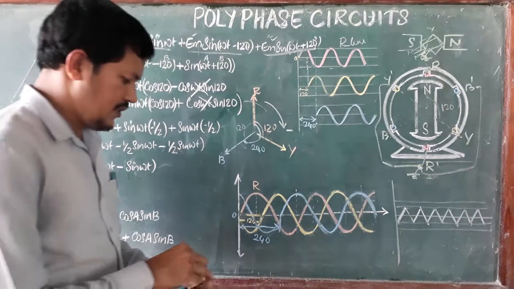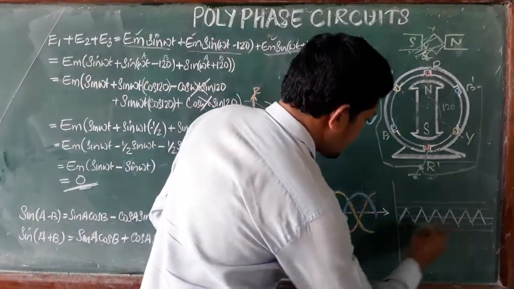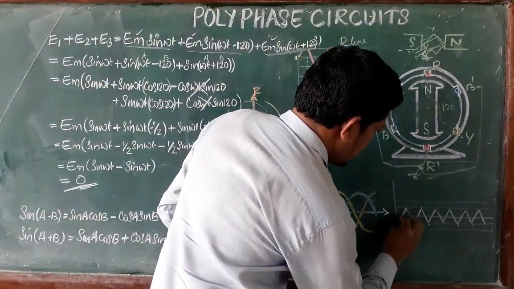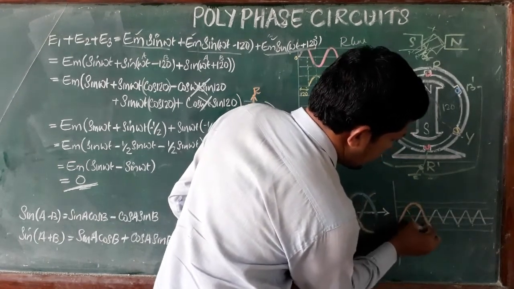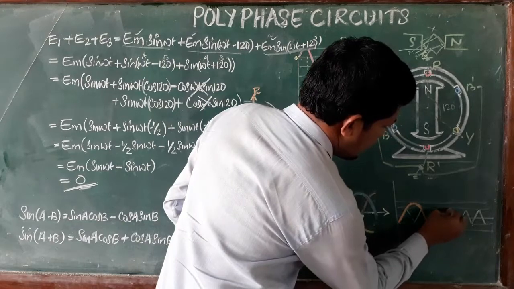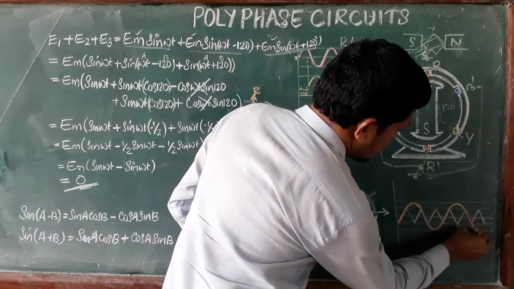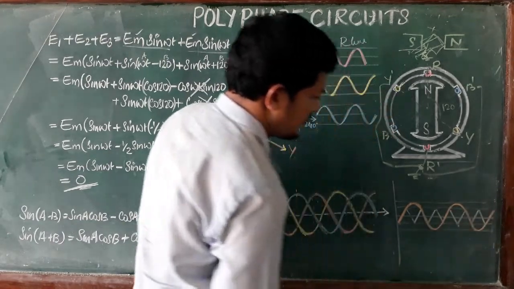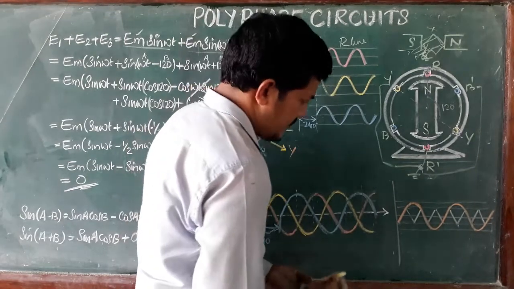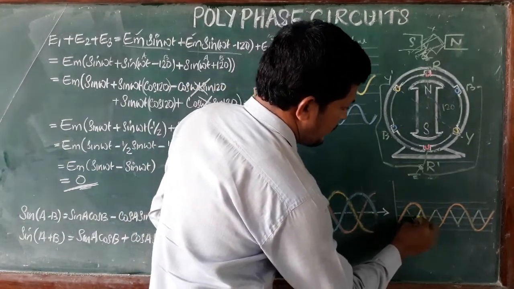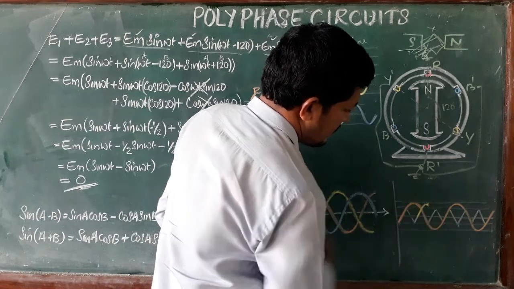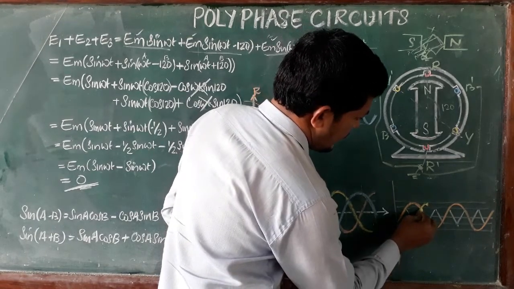So I am drawing the R phase like this. R phase starts here and goes like this, touching this line, this line, and this line. The Y phase should come after the 90 degree, so this should be the Y phase, going from this line.